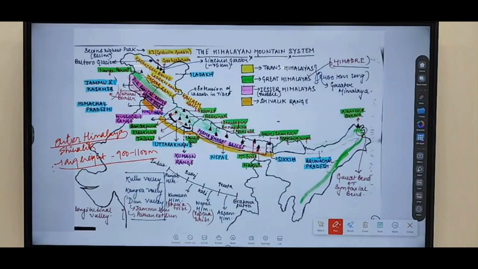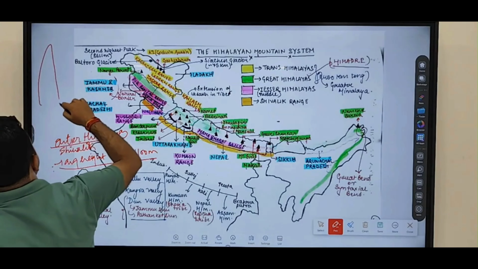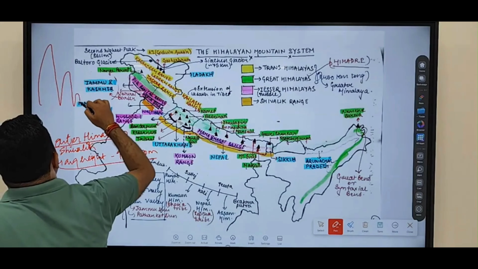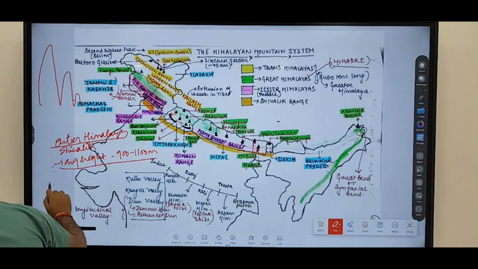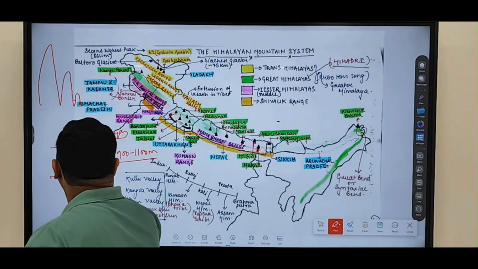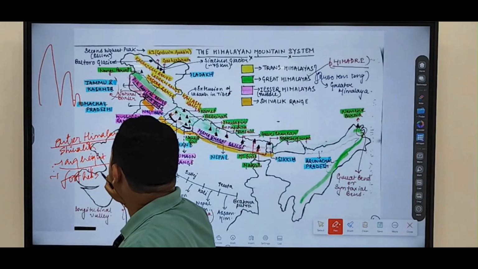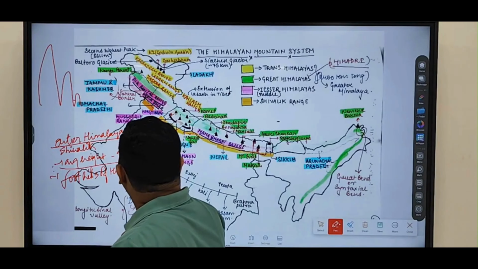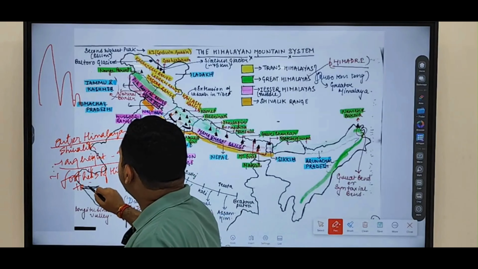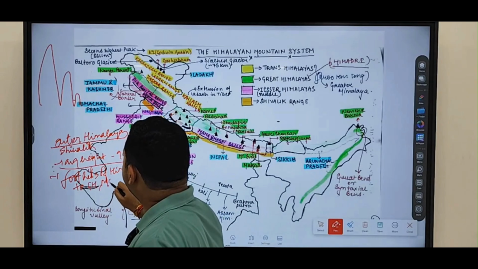They are found at the foothills of Himalayas. Foothills of Himalayas means like this: you have greater Himalayas, middle Himalayas, and then outer Himalayas. So foothills of the Himalayas. Clear? So average height is around 900, found at the foothills of Himalayas, and parallel to greater and middle Himalayas.